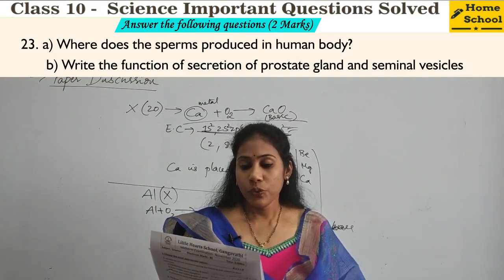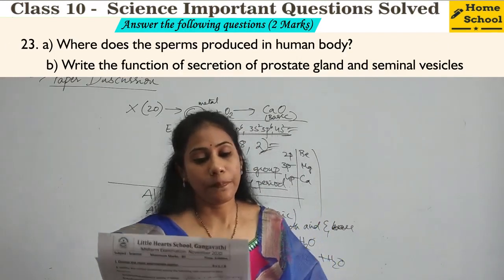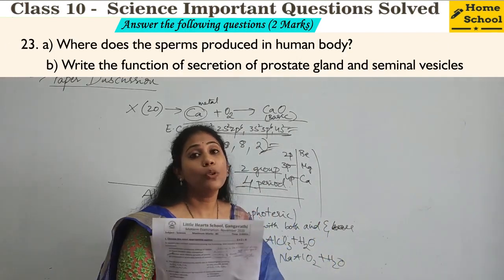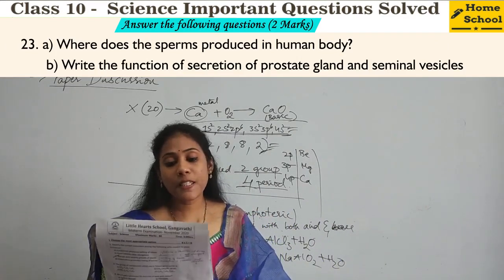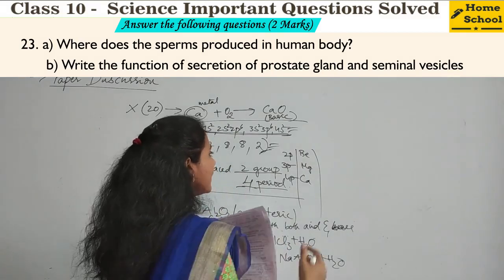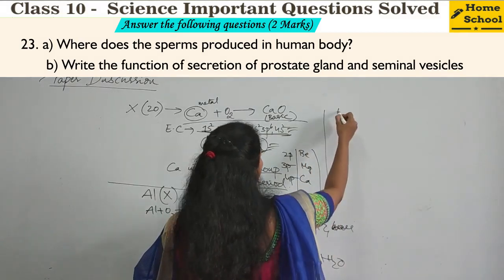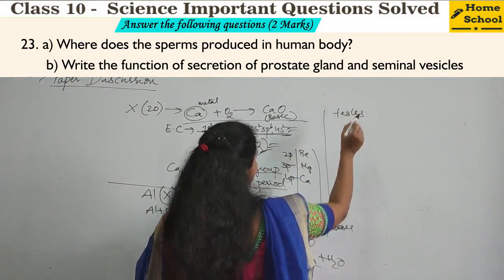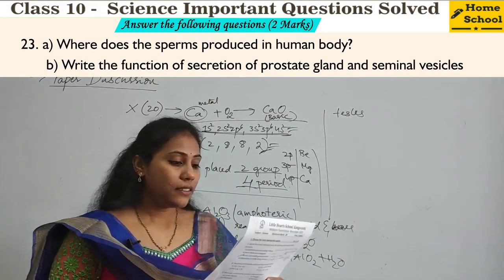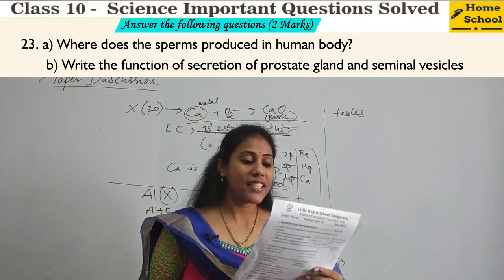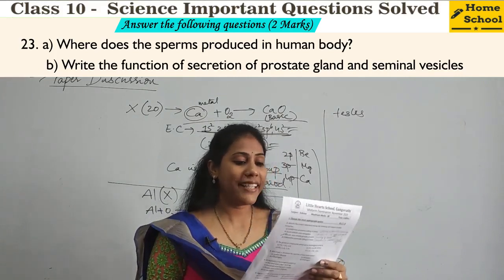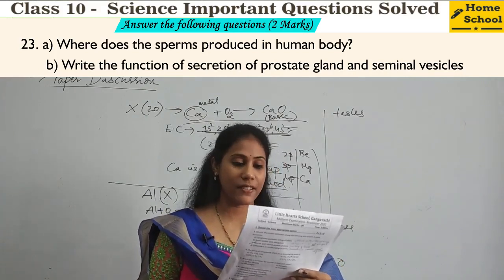Coming to the 23rd question. It's from the chapter How Do Organisms Reproduce? First question: where are sperms produced in the human body? Very easy question. Sperms are produced in the testis, right? Second sub question under that: write the function of the secretion of the prostate gland and seminal vesicles.